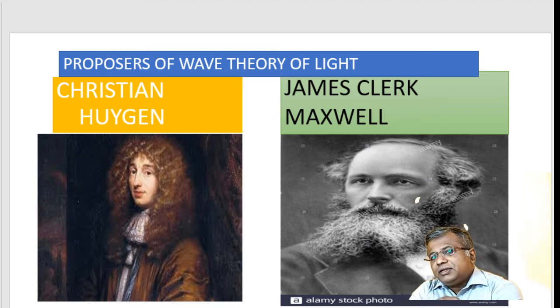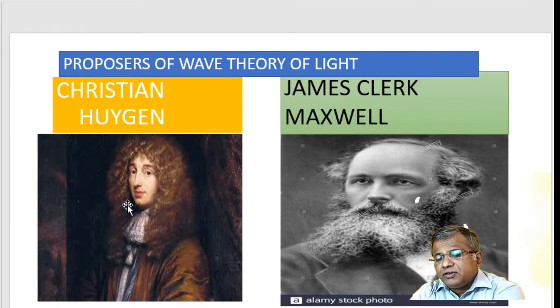As per the earlier theories of light, two very important persons contributed: one was Christian Huygens, and second was James Clerk Maxwell. These were the two persons who contributed to the explanation of what is known as the wave theory of light.